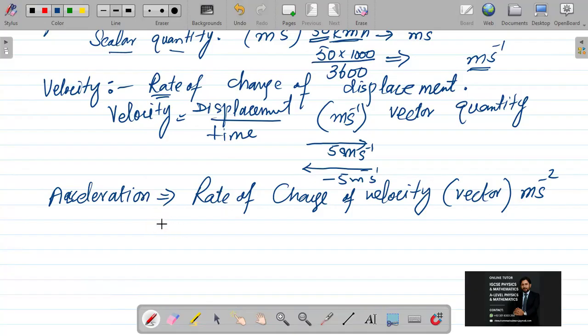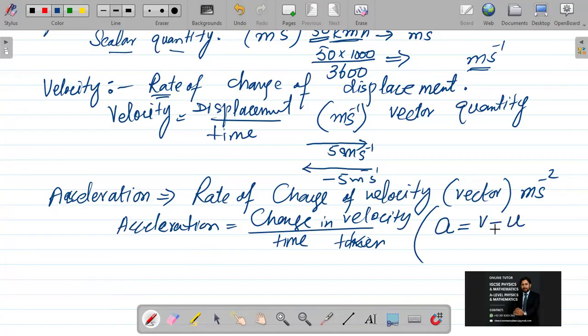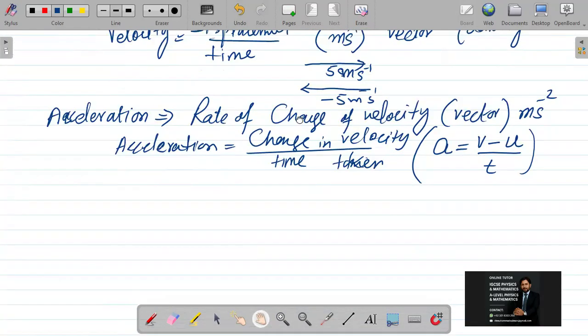It can be given in the form of a formula: acceleration is equal to change in velocity over time taken. In a simplified formula, acceleration a is equal to final velocity minus initial velocity over time taken. This value can come as a negative acceleration value or a positive acceleration value.